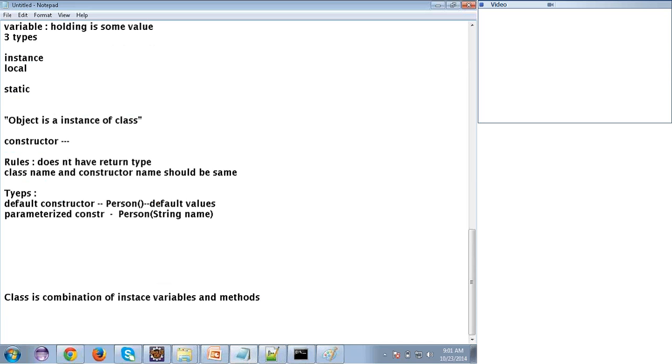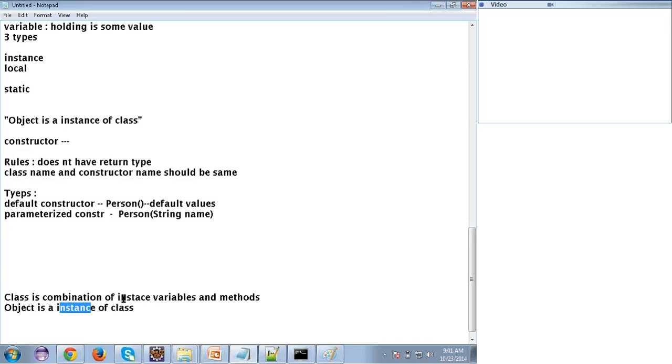This is the definition. Then what is the definition of an object? Object is an instance of a class. What is instance? I told you, instance in the sense of instantiation, I mean allocating some memory for the instance variables. So when I say object, I should know about the instance. Clear?